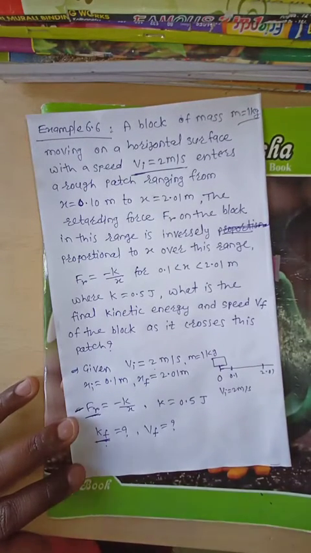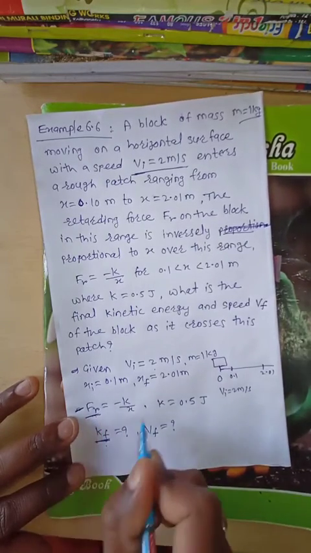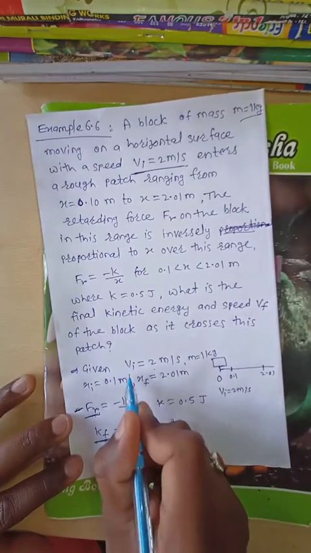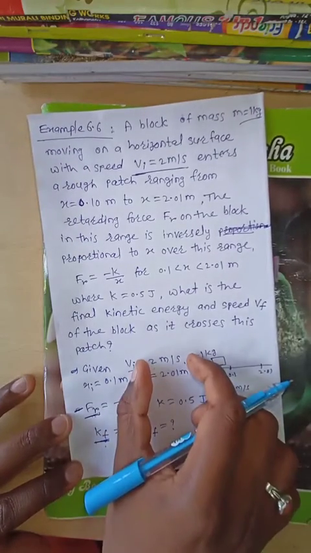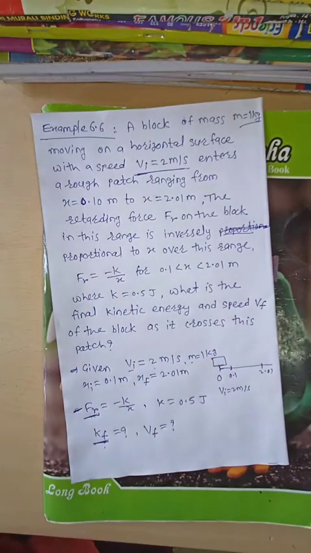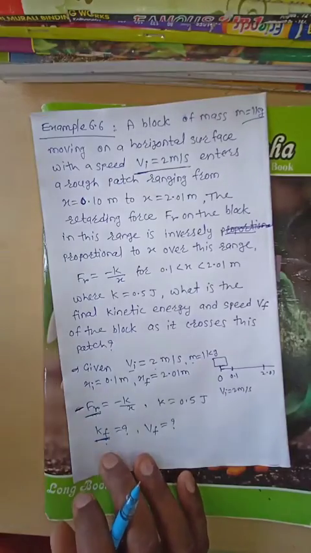Then you know the relation between change in kinetic energy and work done, and that work done depends upon the force. If they give a force, we have to find the work done, and they are giving the initial velocity and mass, from which we find the initial kinetic energy. If you know the initial kinetic energy and work done, then you can easily find the final kinetic energy.